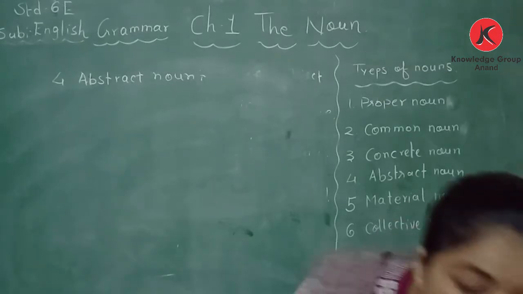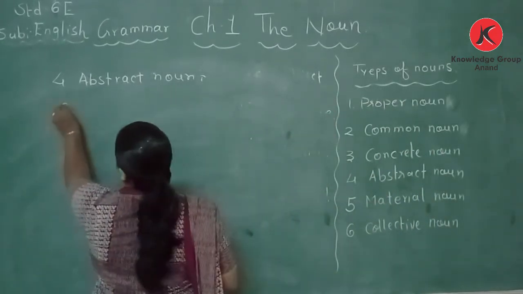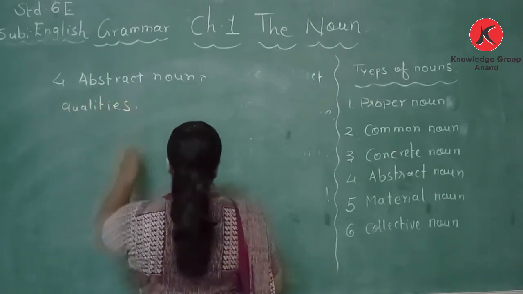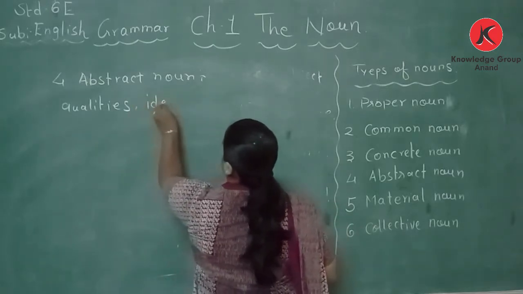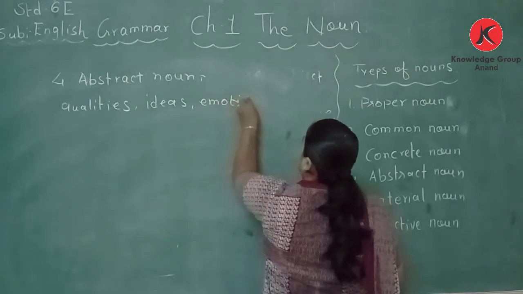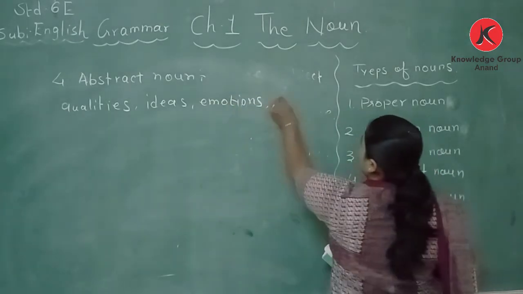Abstract noun, that is the name of qualities. Okay? Name of qualities, ideas, emotions, actions.